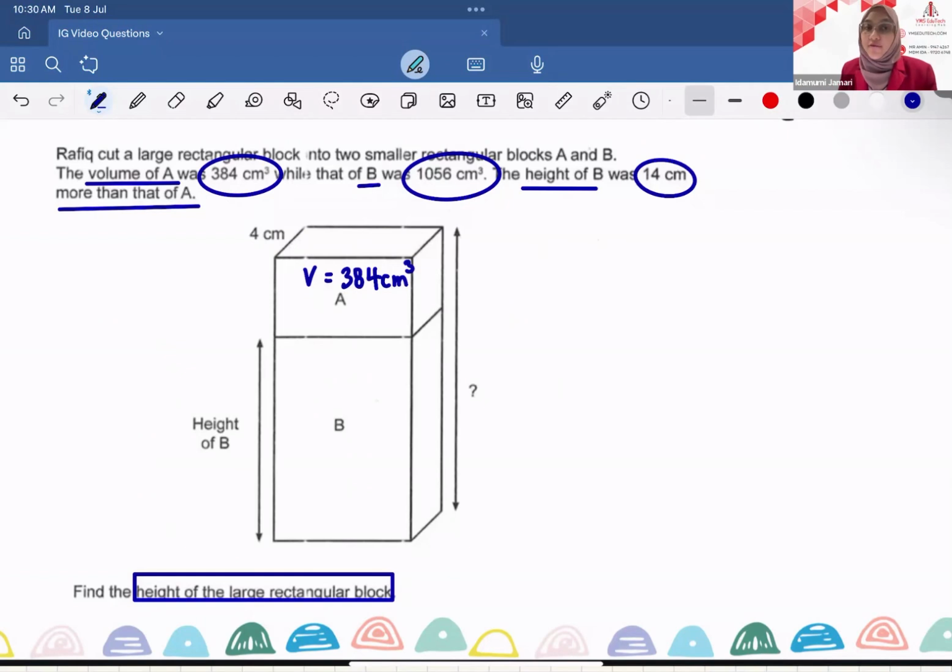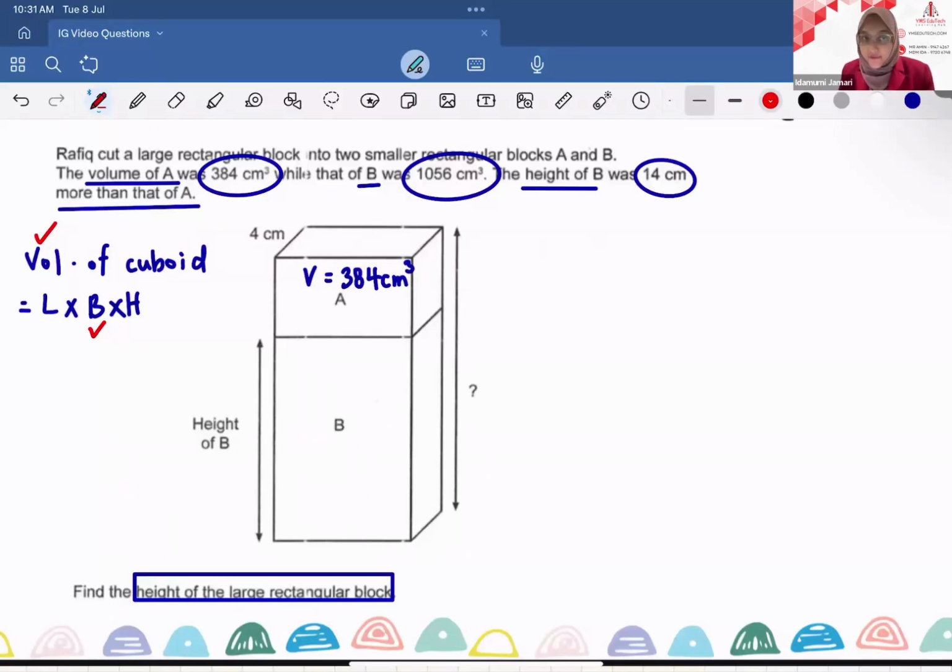Recall, in finding volume of cuboid, the formula that we need to have is length multiplied by breadth multiplied by height. From the first information, we know the volume of cuboid A. What else do we know about cuboid A? We know the breadth, which is 4 centimeter. And looking at this formula, there are two unknowns there, the length and the height. We do not know the information for these two.